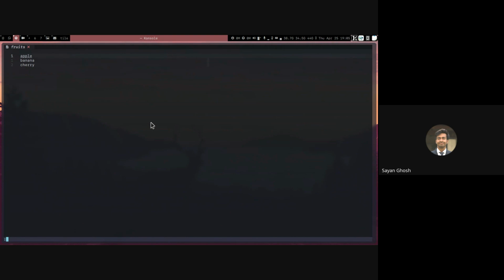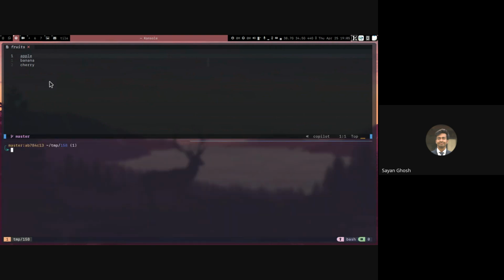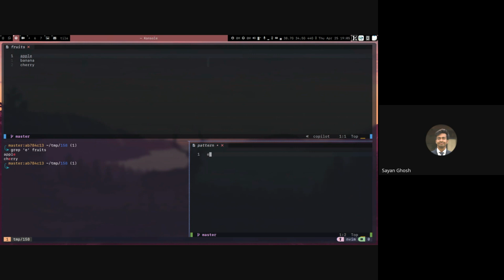If I want to find all the fruits that have the letter E, I can do grep e on fruits, and it will print only those lines that have E. But I can also create another file called pattern and simply write e there. This is the pattern I want to search for. Then I can do grep -f pattern on fruits. This and this are the exact same thing.